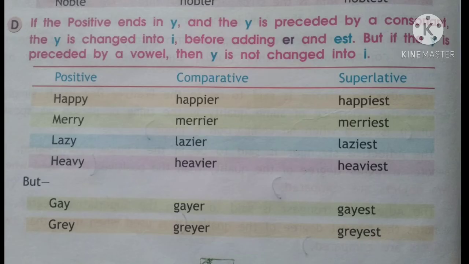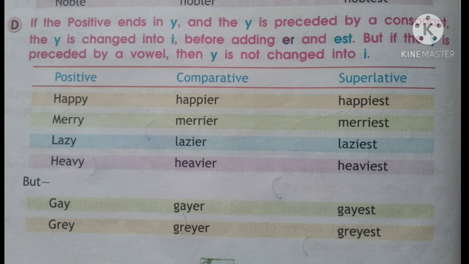Now, if the adjective ends in Y and the Y is preceded, meaning before the Y is a consonant, then the Y is changed into I before adding ER and EST. So try to understand, children, any adjective which ends in a Y and has a consonant before it.